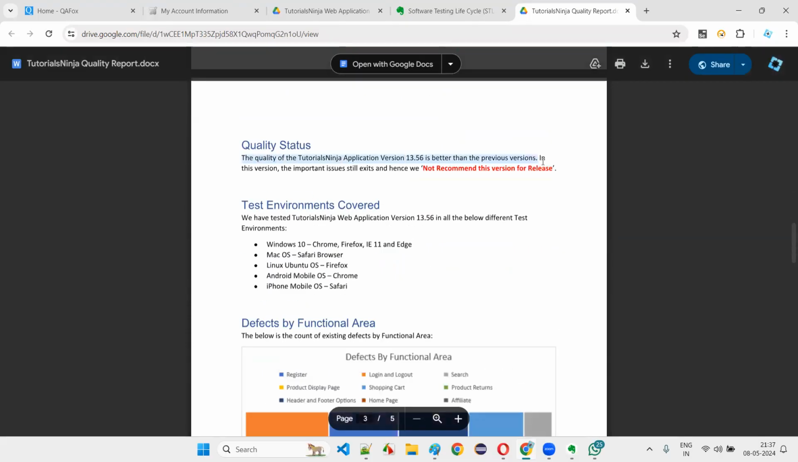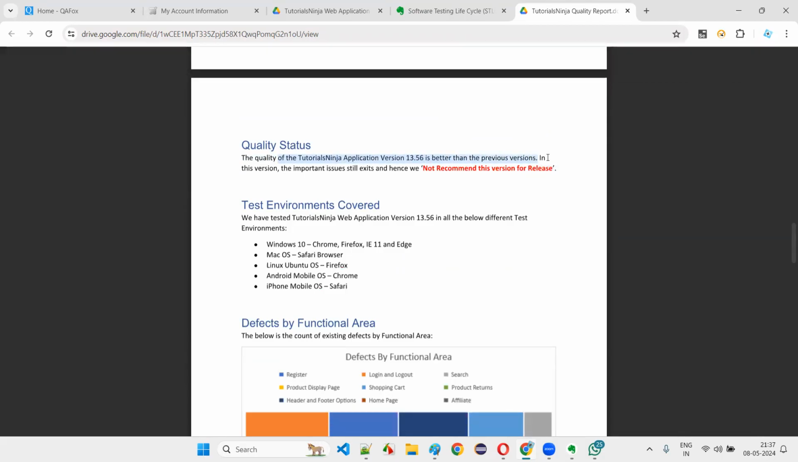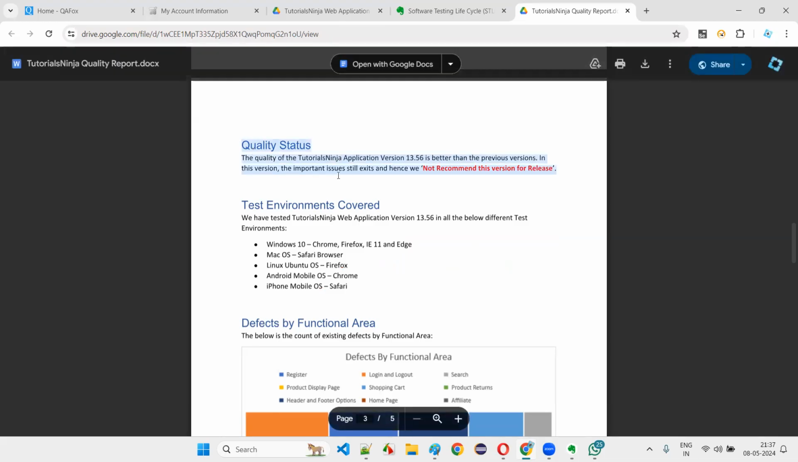You see what the software testers have written. The quality of the application in this version is better than the previous versions. In this version, the important issues still exist and hence we do not recommend this version for release. So by looking at this, the client should not release the software into the market. If he releases, we are out of scope. We don't care about that.